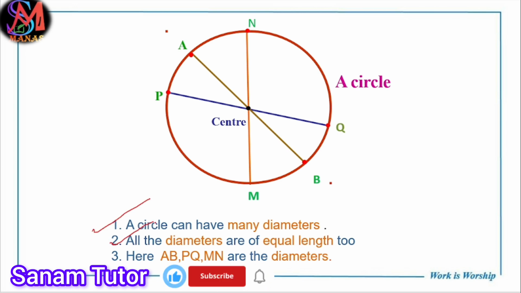All the diameters are equal in length, and AB, PQ, MN are the diameters of the circle. If the question asks to write the diameters, write all the diameters in the given figure.